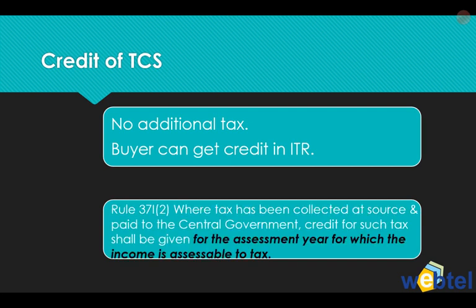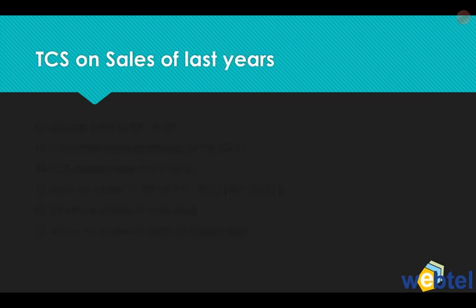So let us look to Rule 37I sub Rule 2, which states that where tax has been collected at source and paid to the central government, credit for such tax shall be given for the assessment year for which the income is assessable to tax. Similar to the TDS provisions or the rules in this regard. So what will happen in case of TCS on sales of last year's goods?